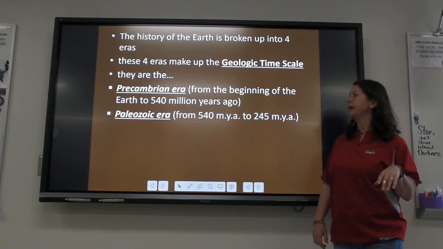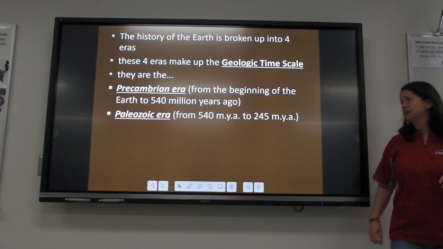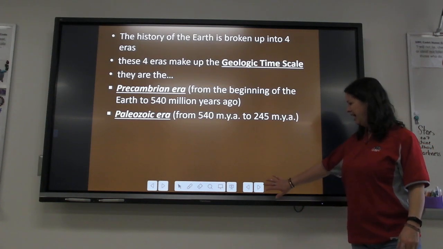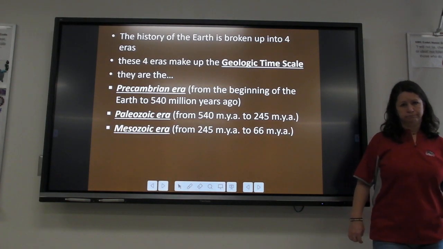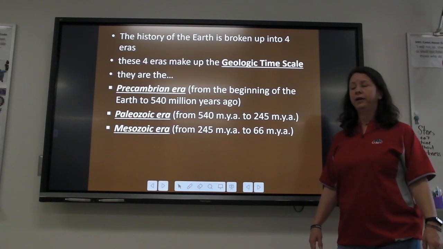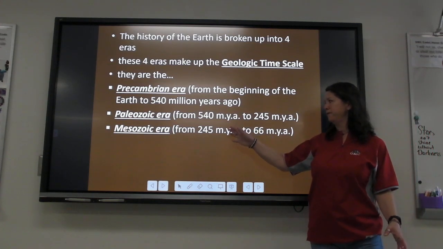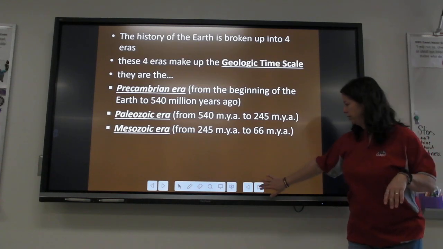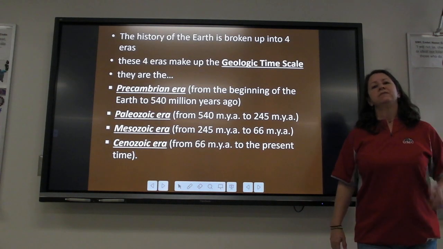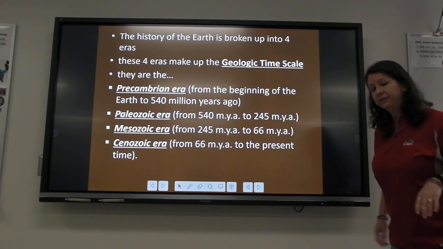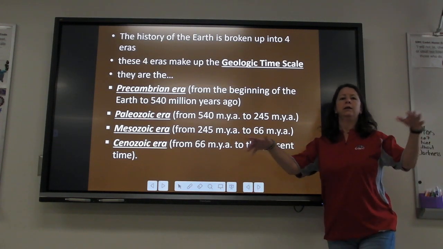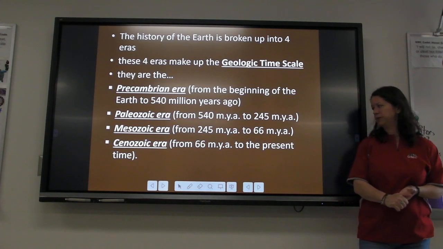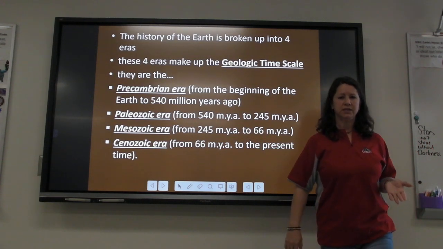Now the Paleozoic era is the one that they set from 540 million years ago to 245 million years ago. Then there's the Mesozoic era, which lasted from 245 million years ago to about 66 million years ago. And then you have the Cenozoic era, and that's the one that we live in right now. We are in the Cenozoic era, which started about 66 million years ago and goes to the present time.